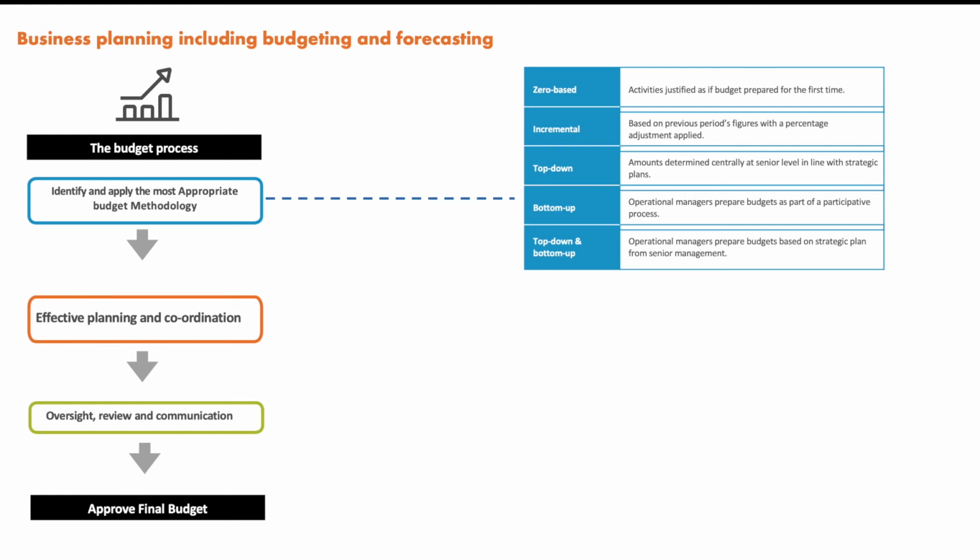Now, effective planning and coordination. What does that mean?